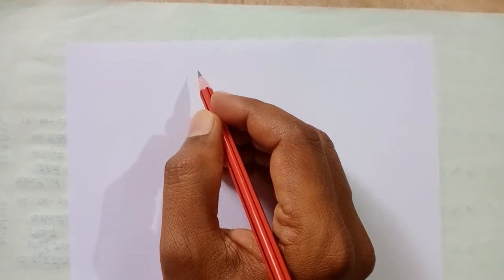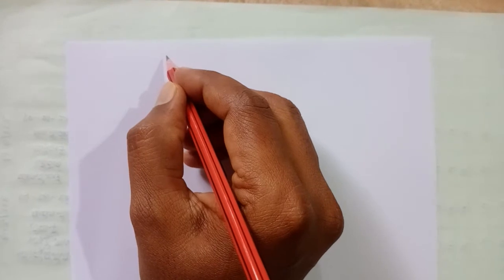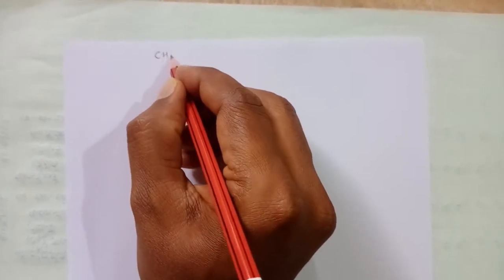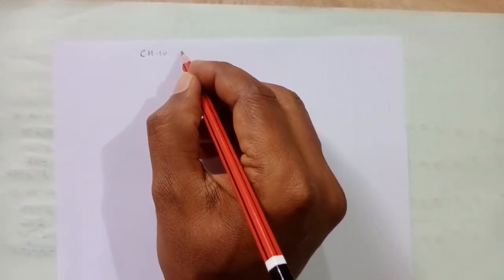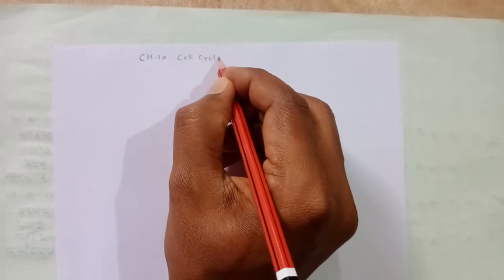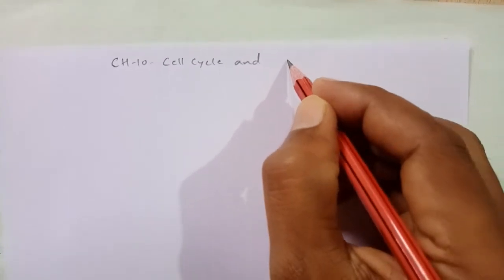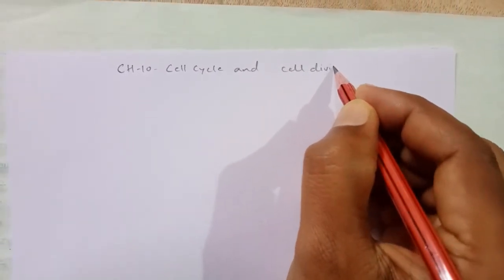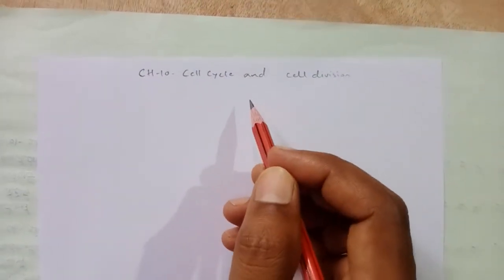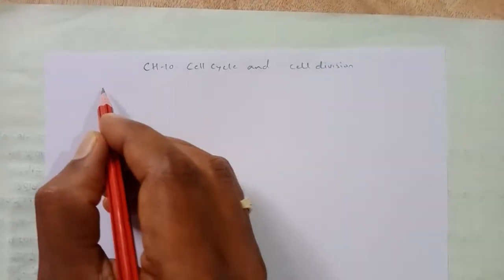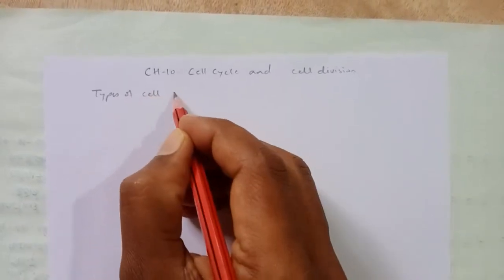Hello students, in this video let us discuss one of the important concepts of chapter number 10, that is cell cycle and cell division. In the previous video we discussed what is cell cycle and what is cell division. Here the types of cell division will start. Types of cell division.